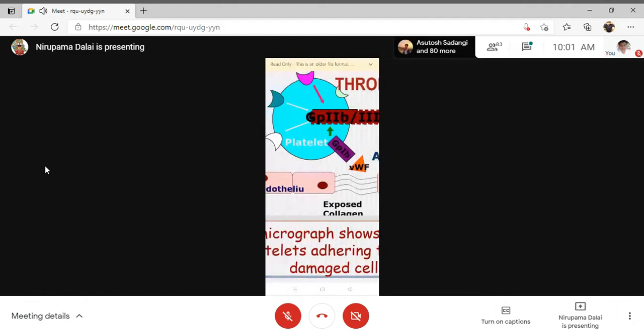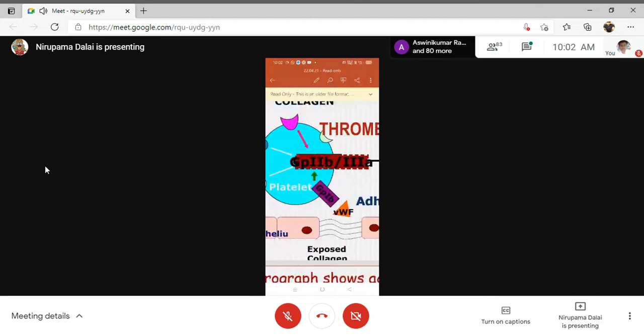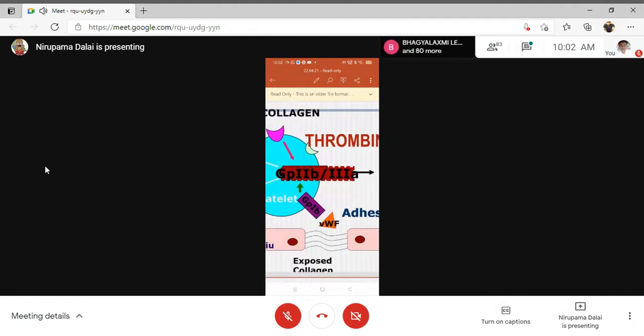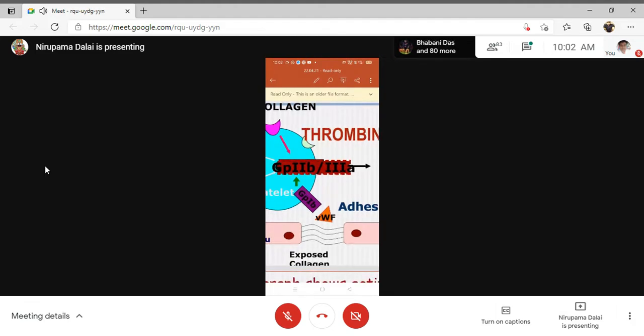Once the platelet has been activated, through the pseudopodia they will change their shape, and they also express another receptor, the GP2B3A receptor. After adherence, the platelets will be activated, and then they will express the second receptor, the GP2B3A receptor. This GP2B3A receptor will attach to another platelet and help in the process of aggregation.